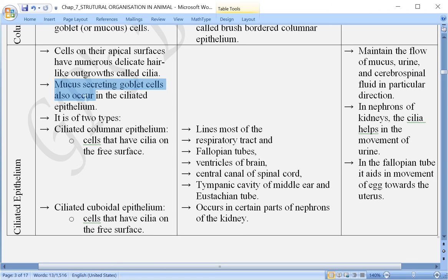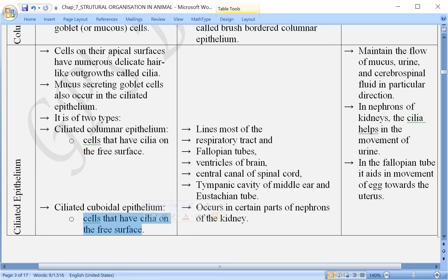Already I mentioned about this one. Then this is of two types. Ciliated epithelium can be of two types. They can be ciliated columnar epithelium, or otherwise they can be ciliated cuboidal epithelium. As the name suggests here, columnar and cuboidal. मतलब क्या हुआ कि columnar epithelium है, presence of cilia की वजह से इनका नाम या classification अलग हो गया, ciliated epithelium है. Now this cell, ciliated columnar epithelium, have cilia on their free surface. Likewise, the second one also, ciliated cuboidal epithelium, they also have cilia on the free surface.